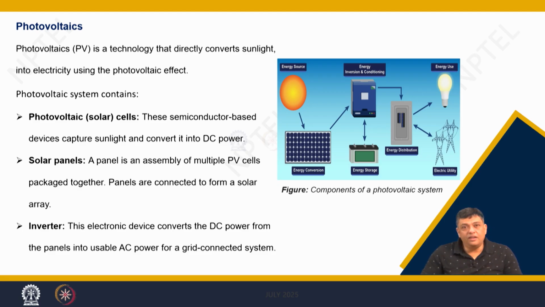So, you have a semiconductor based device capturing sunlight and converting it to DC power, and then you have a lot of solar cells brought together into a solar array connected using a bus bar, and then you get high currents or power output. And then you have an inverter connected to it that converts the DC power from the panels to the AC power for grid connections.